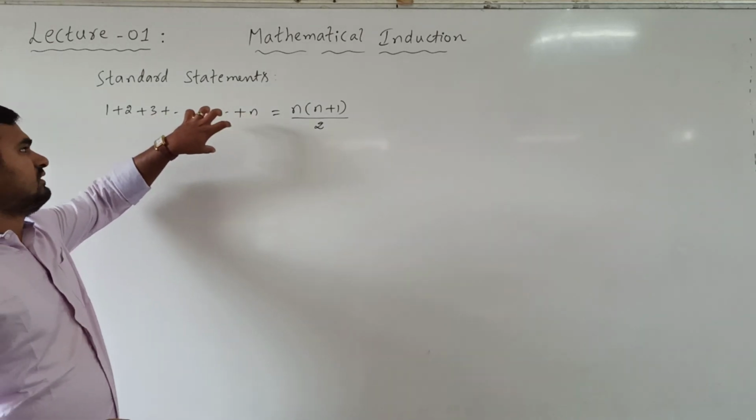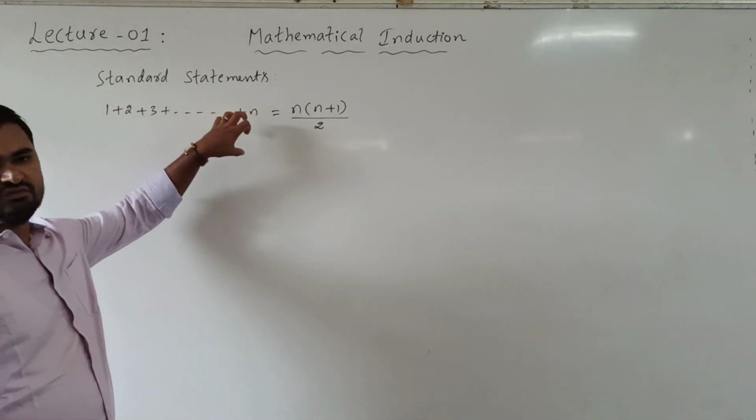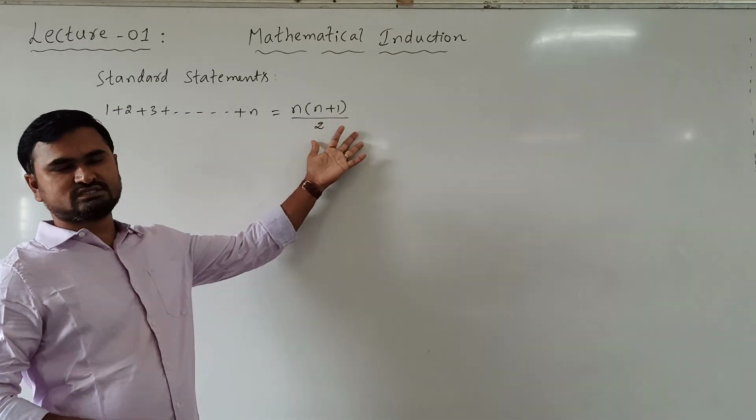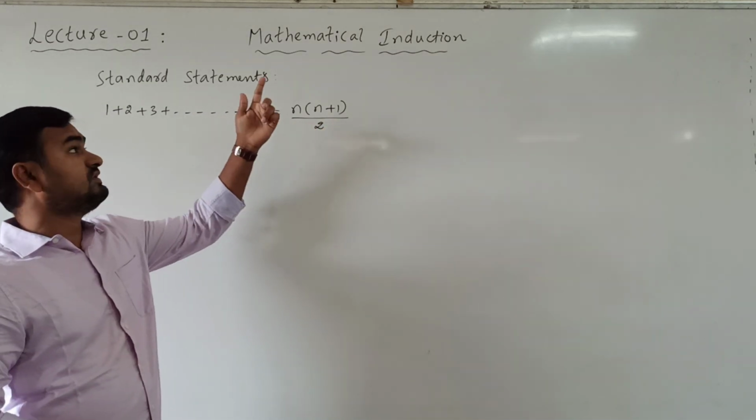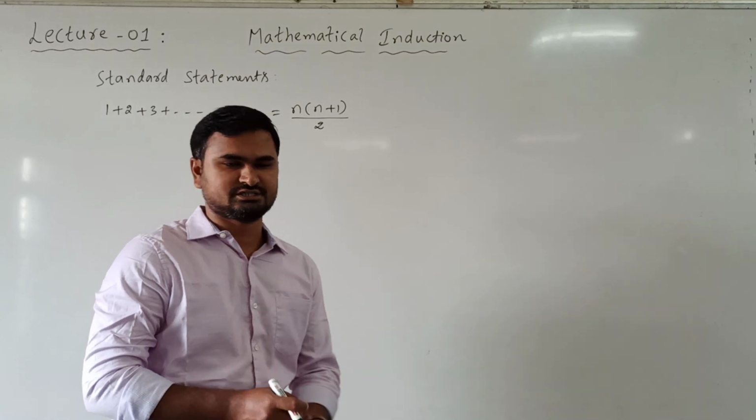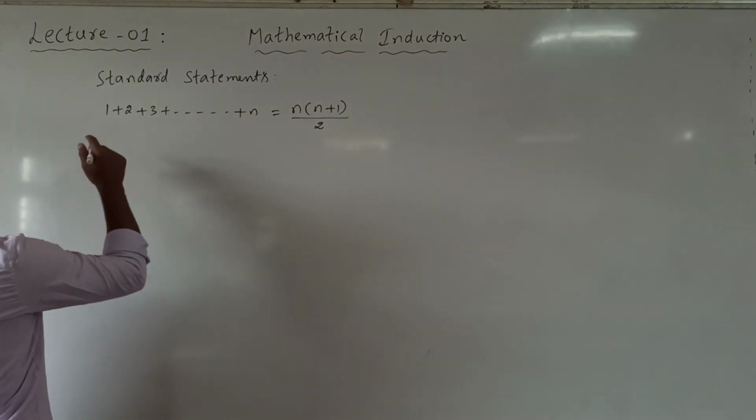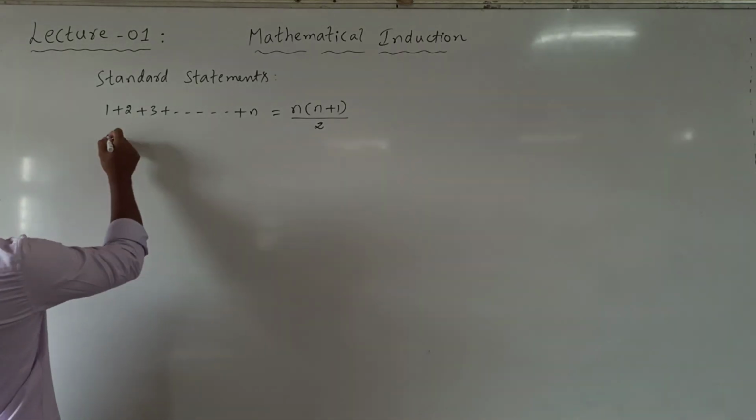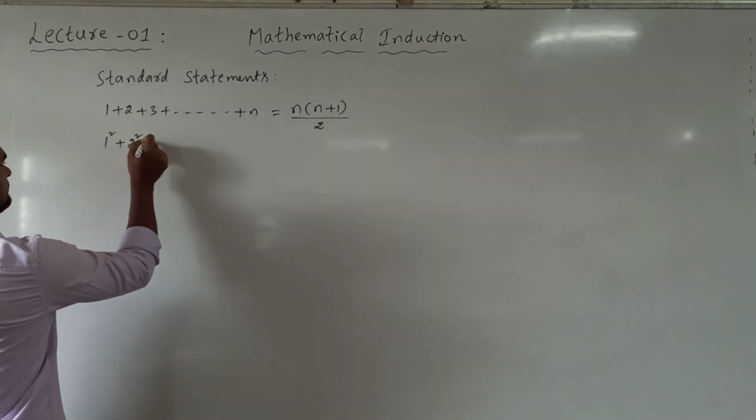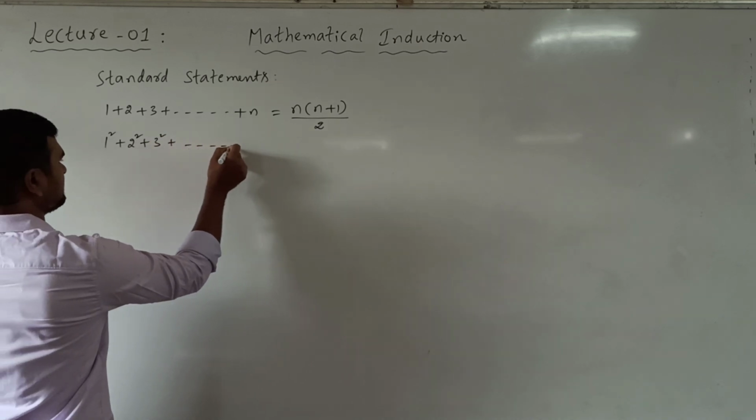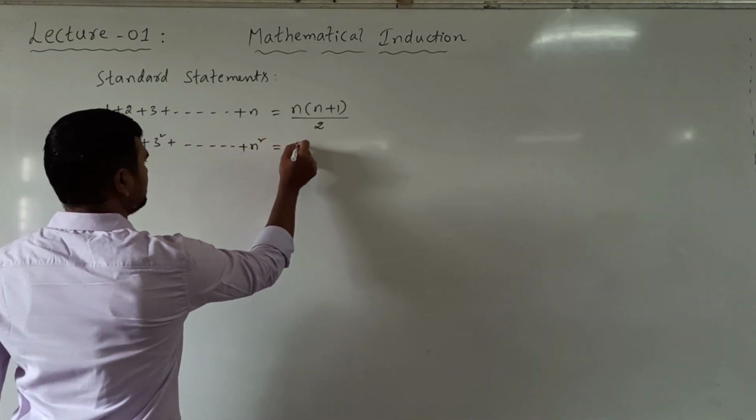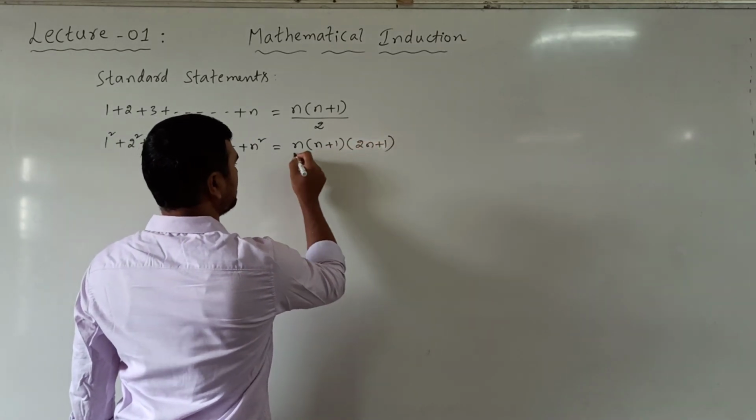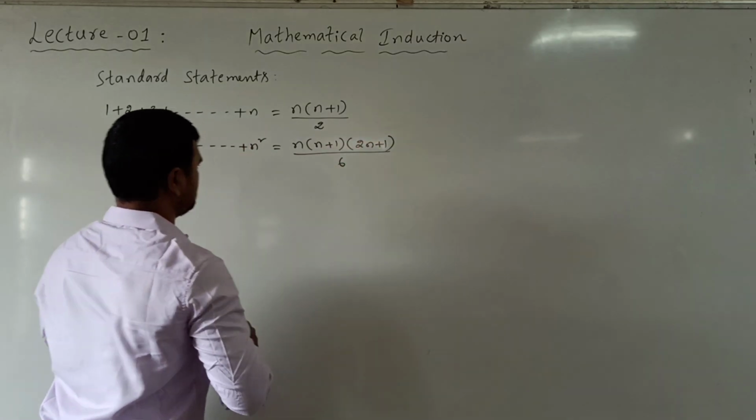So whenever we have statements which involve the positive integer n, to check the truthness of this type of statements, we will be using the principle of mathematical induction. So this is one standard statement. Next, sum of squares of n natural numbers: 1 square, 2 square up to n square. It is n into n plus 1 into 2n plus 1 divided by 6.